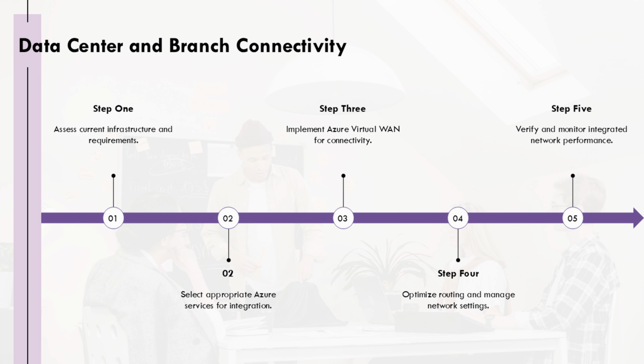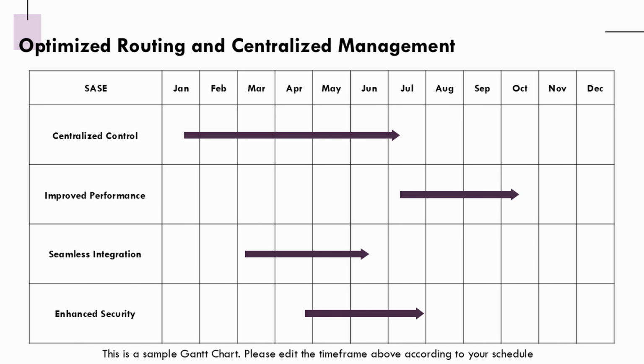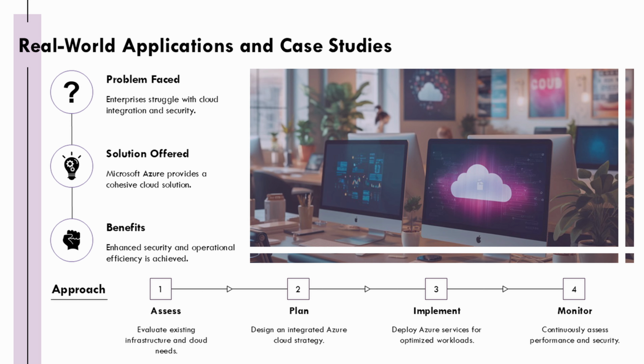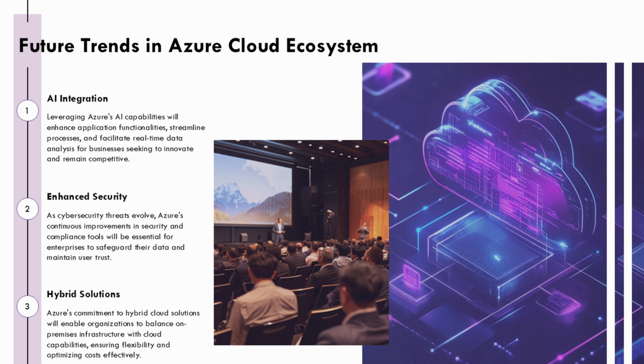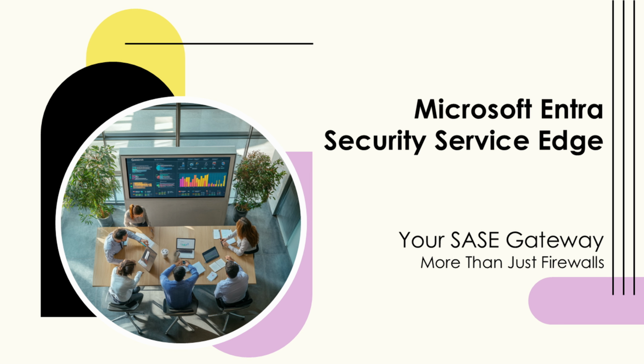This networking foundation complements SASE architectures by delivering the underlying connectivity infrastructure that security services can leverage to create comprehensive protection across distributed environments. The service's capabilities and alignment with SASE principles make it a key player in successfully integrating SASE and Azure.